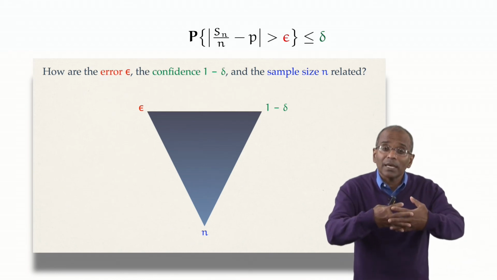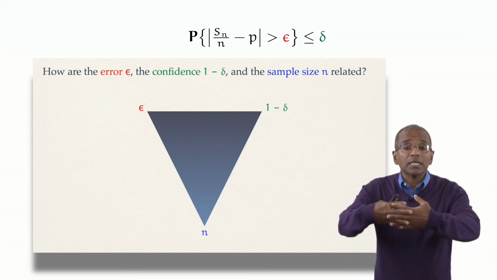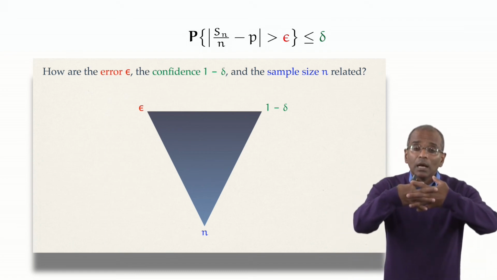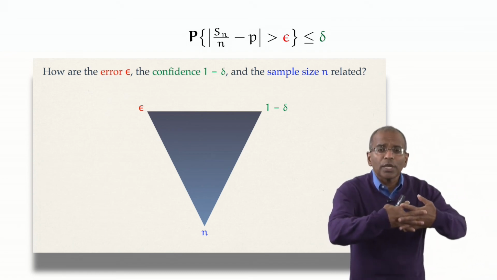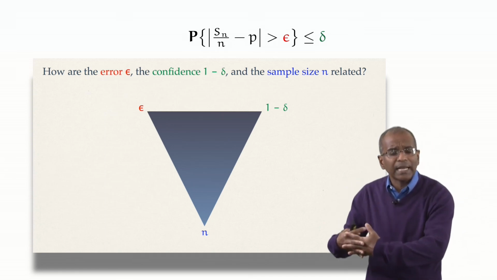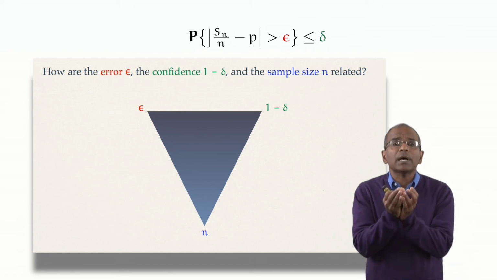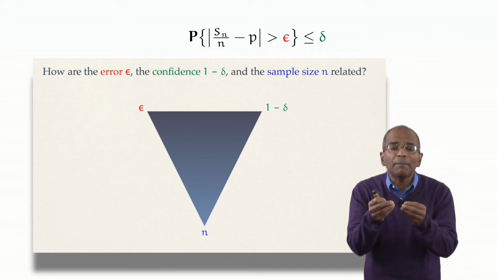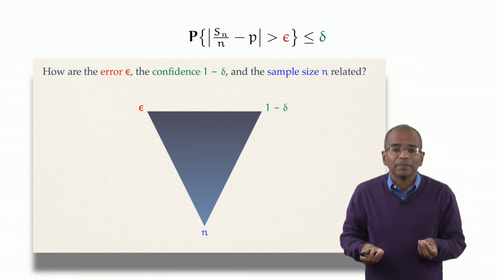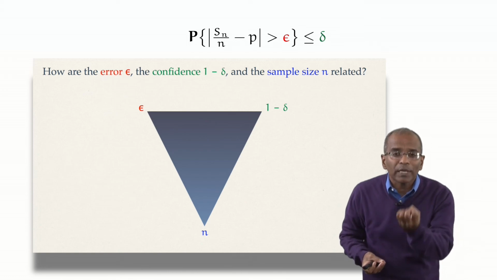As I mentioned earlier, the error, the confidence, and the sample size form an intricate web in this process. They are intimately connected. And the heart of the connection is a mathematical relation which is buried in that relation. This is what we would like to extract.